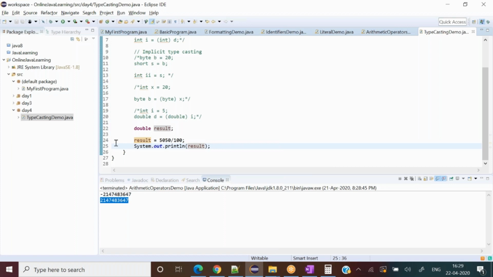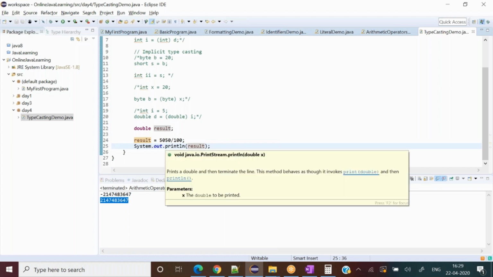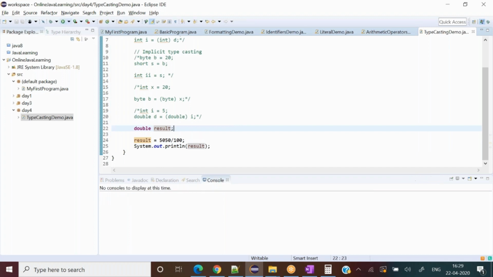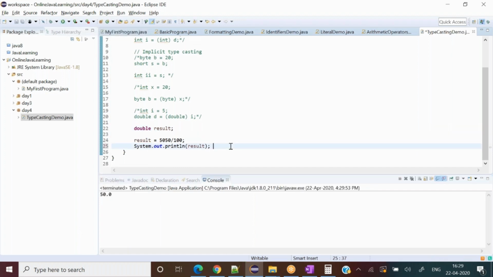Okay, and we have the double data type over here. Now let me run this and see what happens. Boom, it gives us 50. Why not 50.5? However, the expected output should be 50.5 to us.